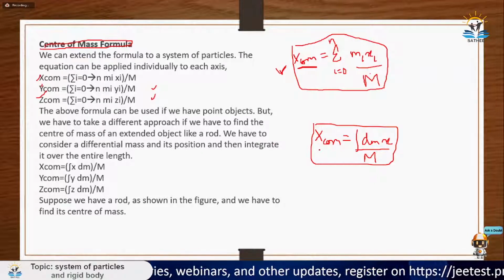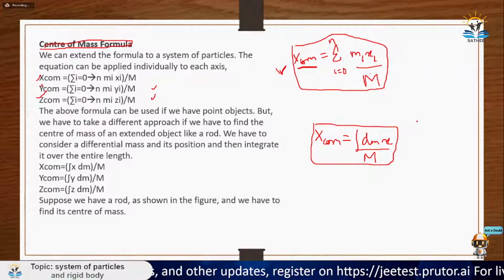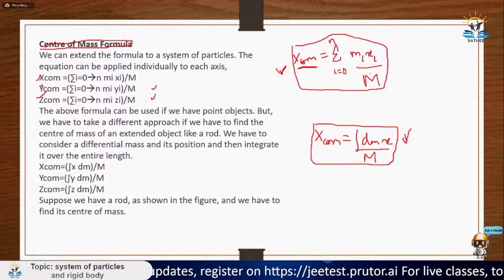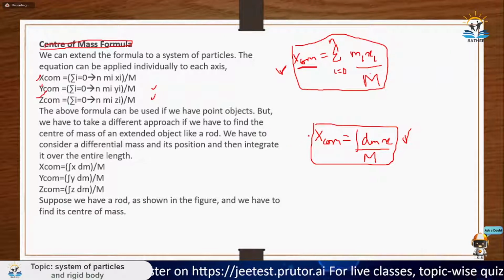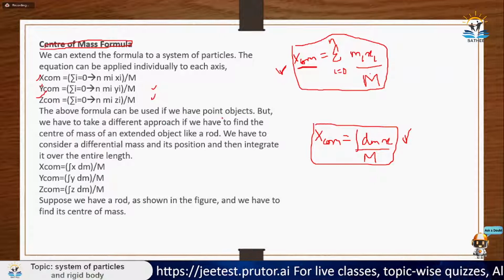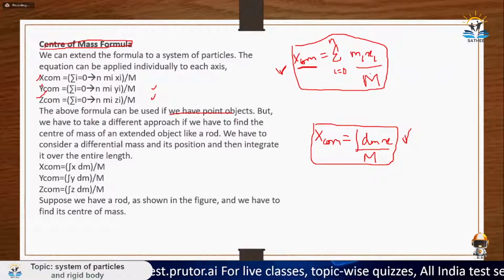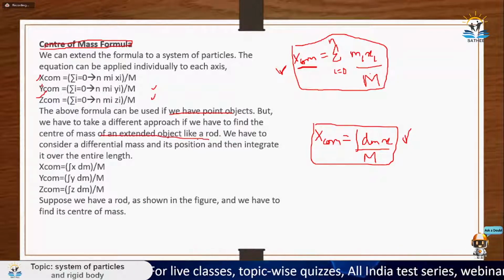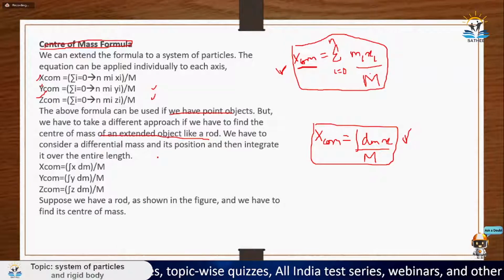But when the case is such that at some place mass is more and at some place mass is less, at those points I have to use integration, because that is the more generalized form of calculating center of mass. The above formula can be used if we have point objects, but we have to take a different approach if we want to find the center of mass of an extended object like a rod. We have to consider a differential mass and its position and then integrate it over the entire length.